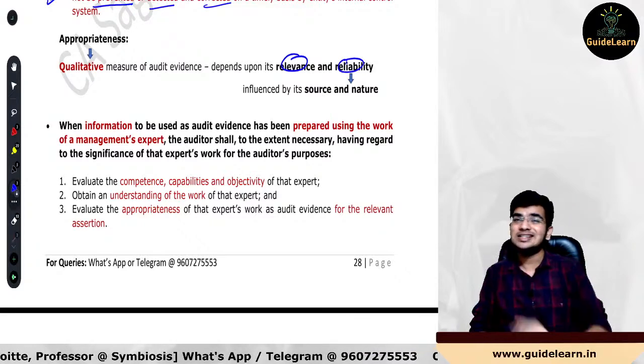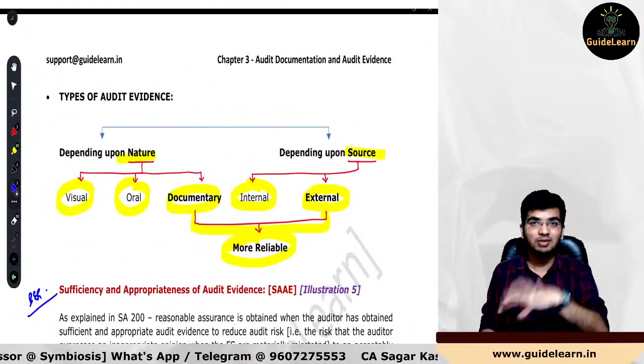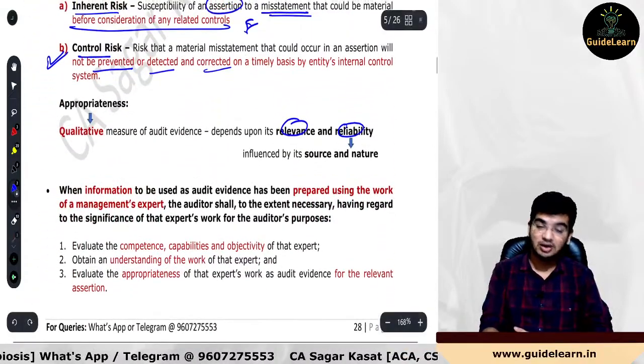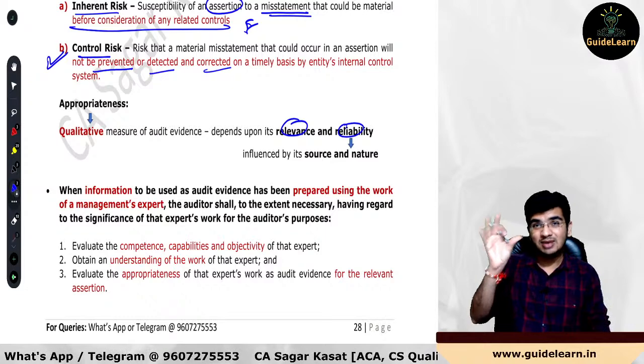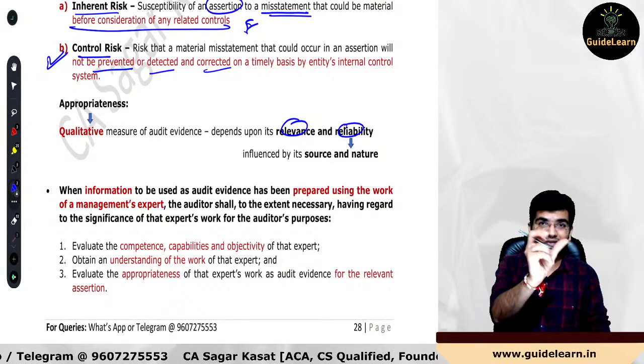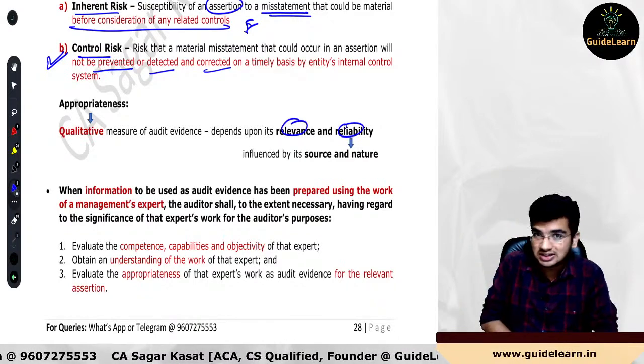Next one, nature of audit evidence. Nature and source. Nature is documentary, more reliable. External audit evidence, more reliable. Once you are done with the reliability testing, you will check whether that is relevant. If it is relevant, then relevance is there, reliability is there, and you have the appropriate audit evidence.